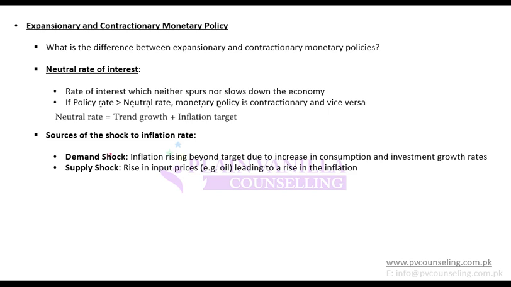So the key concept is that you will at least need a return equal to the real growth, and in addition to that you will need a return to offset the target inflation. If these two are happening, you are at the normal level. If you increase it beyond this, then the economy will slow down, because people will save more than they should. And if you decrease it below this, then people will save less than they should, and so the economy will spur.